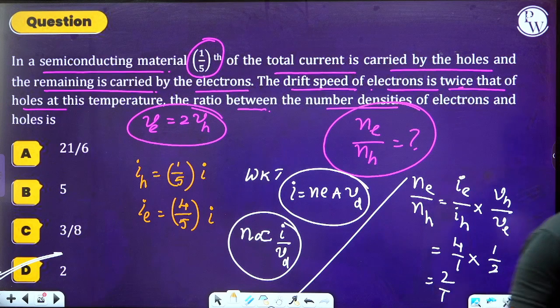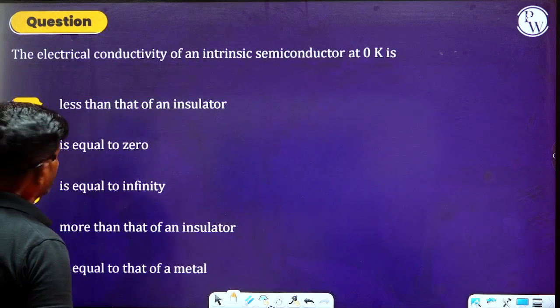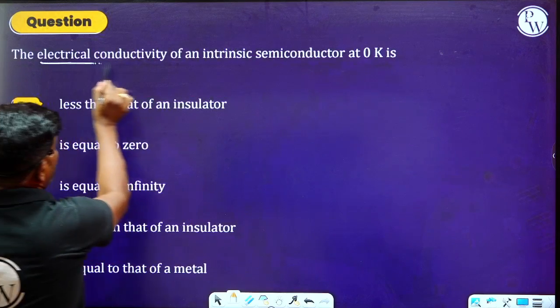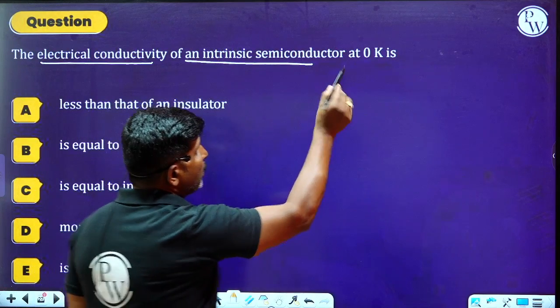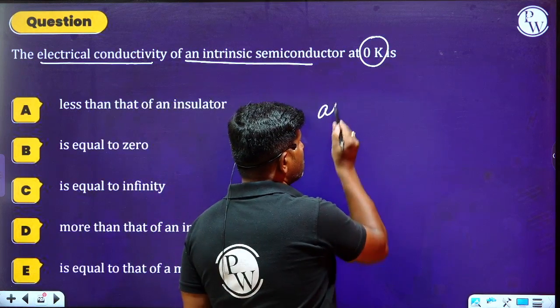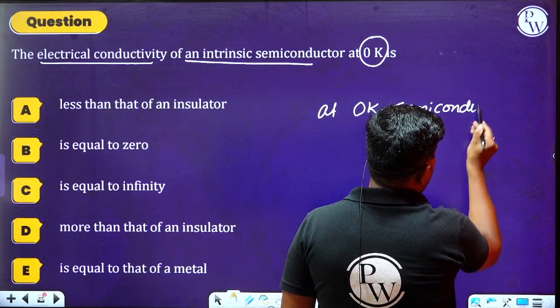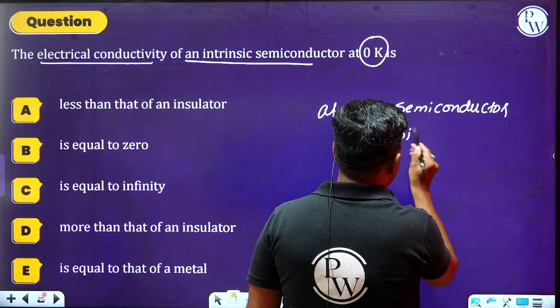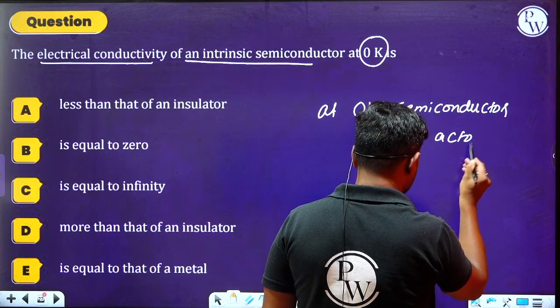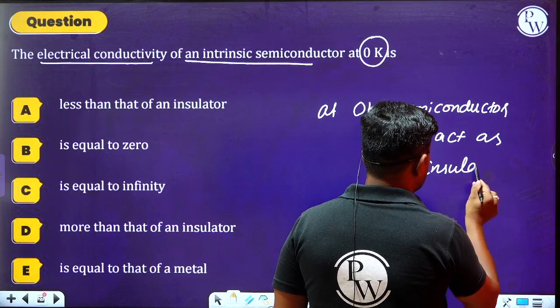Observe the questions, how they are framing the questions from this chapter, semiconductor electronics. Okay, so move on to the next question. What are they saying to us? The electrical conductivity of an intrinsic semiconductor at 0 Kelvin, as I said, at 0 Kelvin, the semiconductor will act as an insulator.